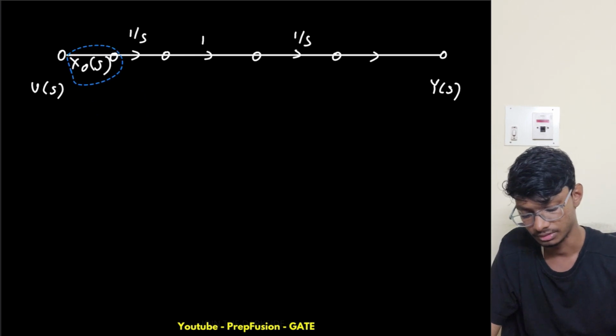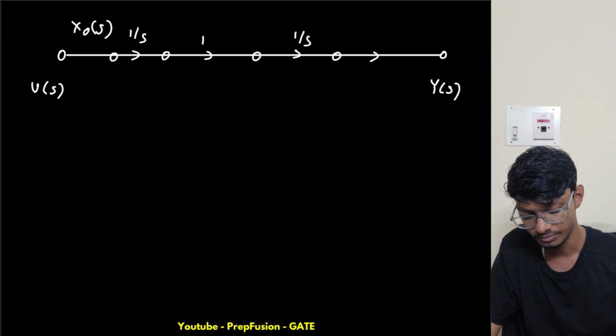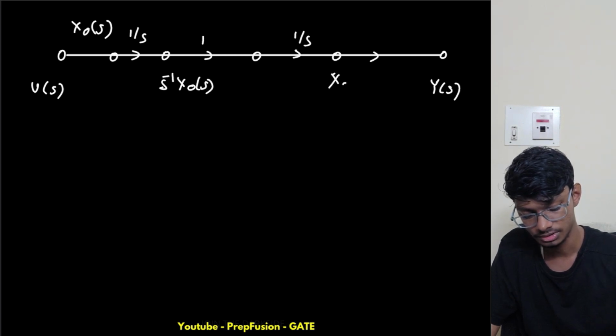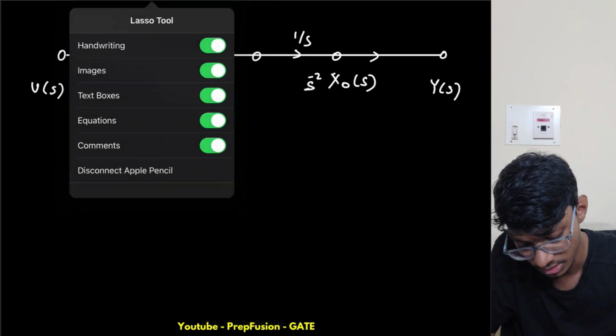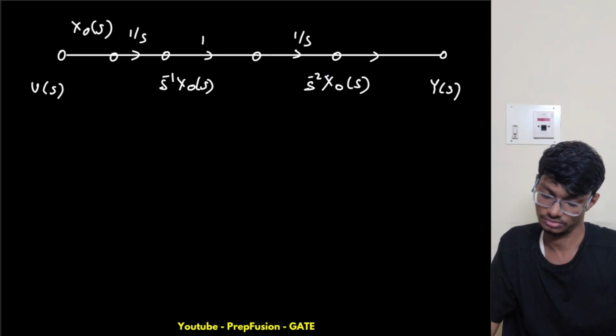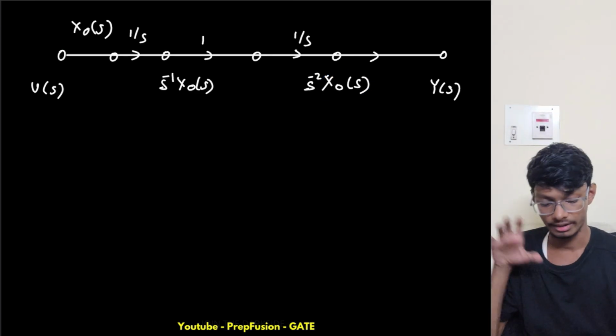This is a dummy variable, so this is X naught. Now what does this become? This becomes s inverse X naught. And what does this point become? This becomes s to the power minus 2 X naught of s. So now I have written it.